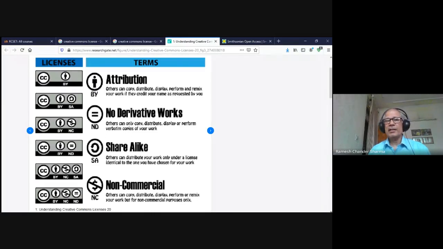Distribution means here, like if I have a music CD or a software CD with me, technically I cannot copy it to make a duplicate. It constitutes piracy. And I can't just give it to others, distributing it like that. So distribution is in that way.